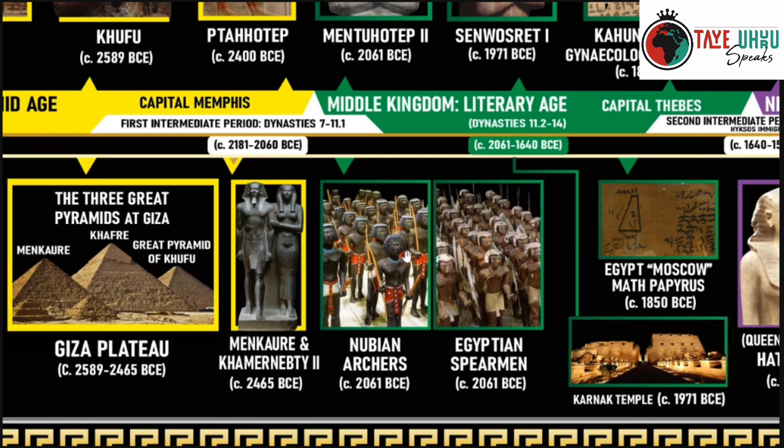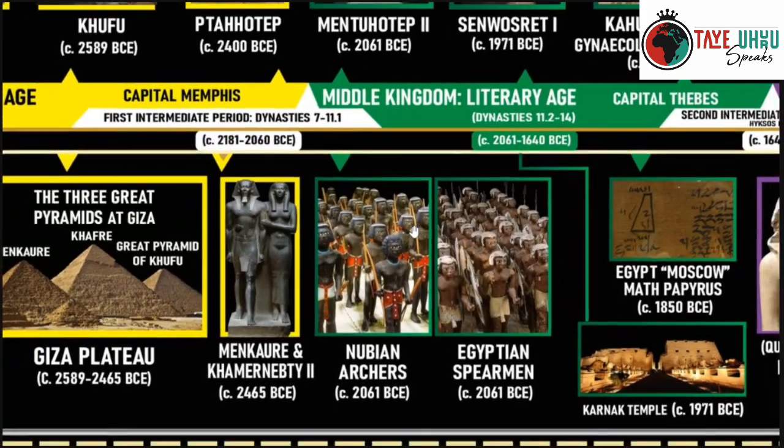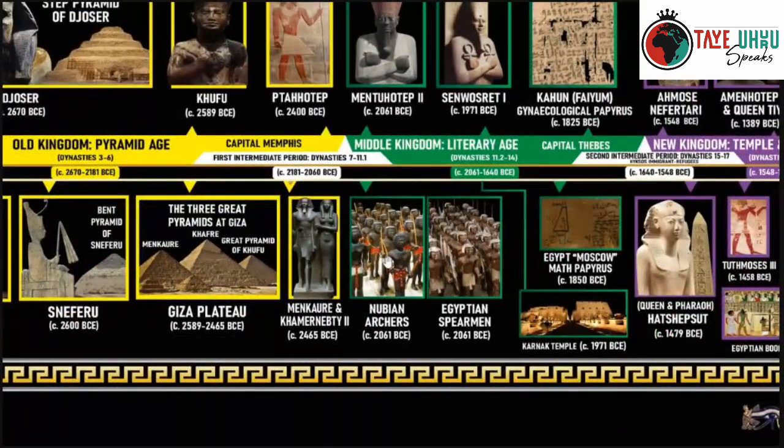So Nubian. Also Mentuhotep II married some Nubian royal family queens, one of them being Kawit, and another one I know being Ashayet. They were from Nubia or Kush, and those are Mentuhotep II's queens.